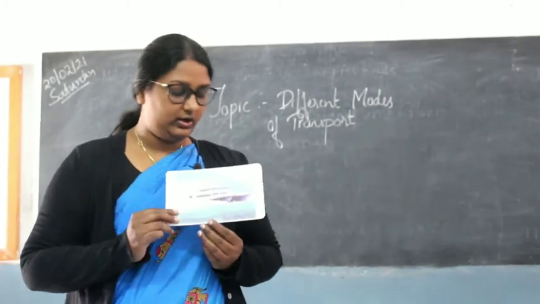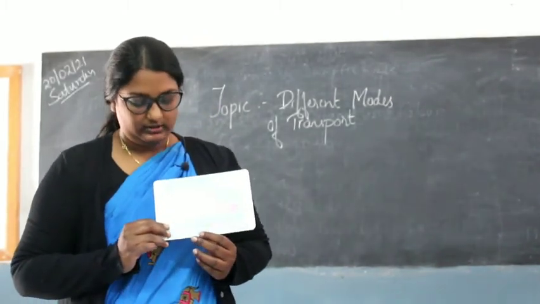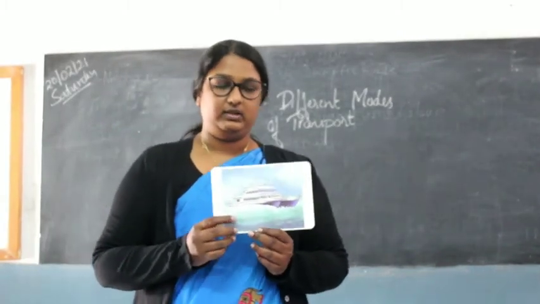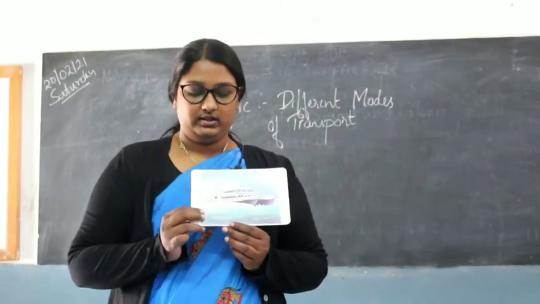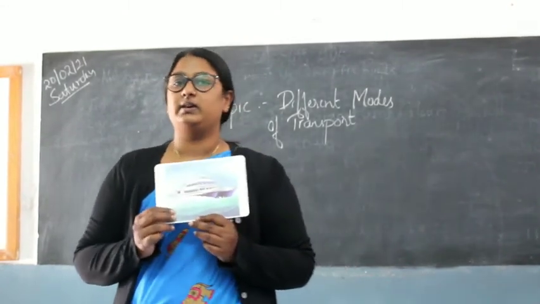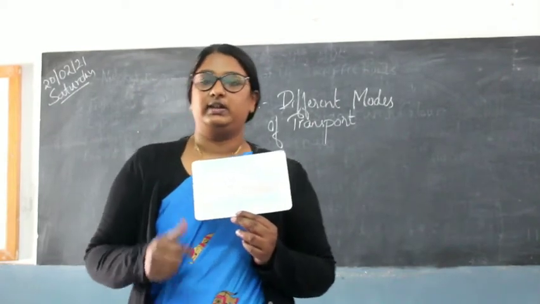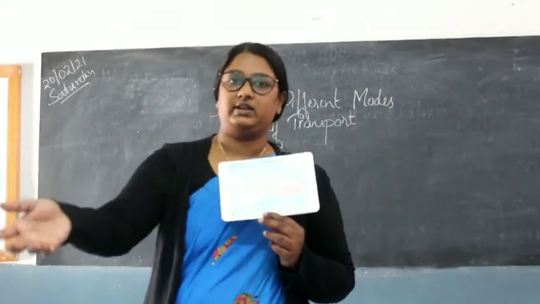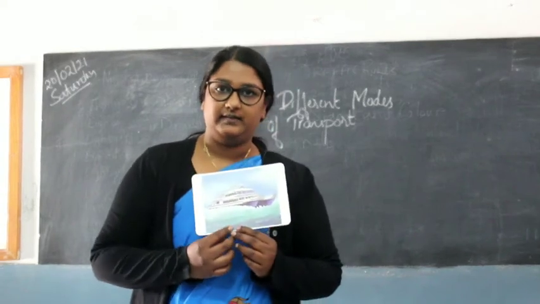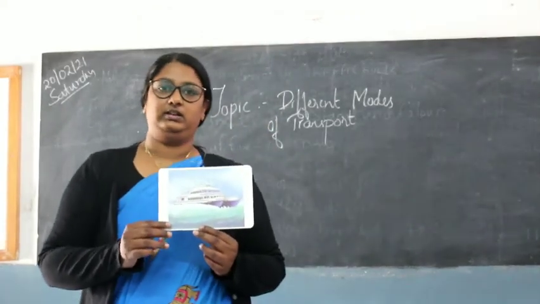Okay, this is a smaller version of a ship. This is called a ferry. Why is it called a ferry? Okay, in places like Goa, they have to travel on an island, so they have to reach from here to the other side of the island, so they take the ferry. So this is called a ferry.